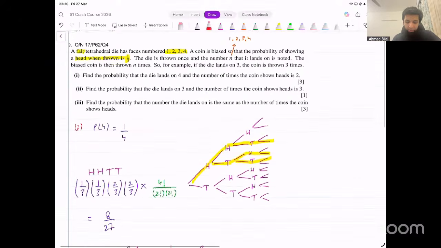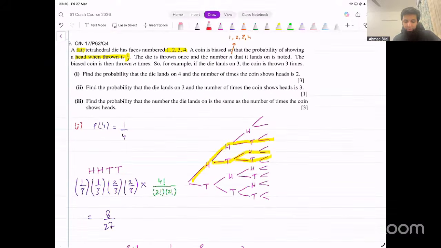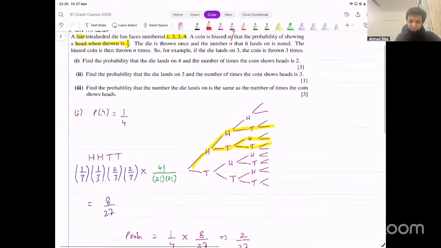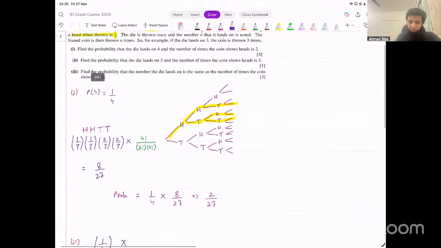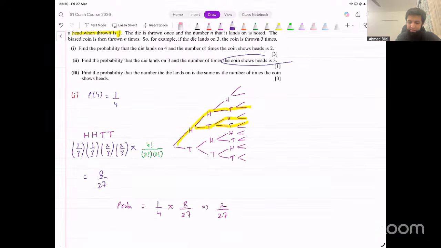Ji Ahmad. The second part says find the probability that the die lands on 3 and the number of times the coin shows heads is 3. Now it's very similar to what we did before, right? Probability of the die landing on 3, what's that going to be? 1 over 4 into the number of times the coin shows heads is 3.